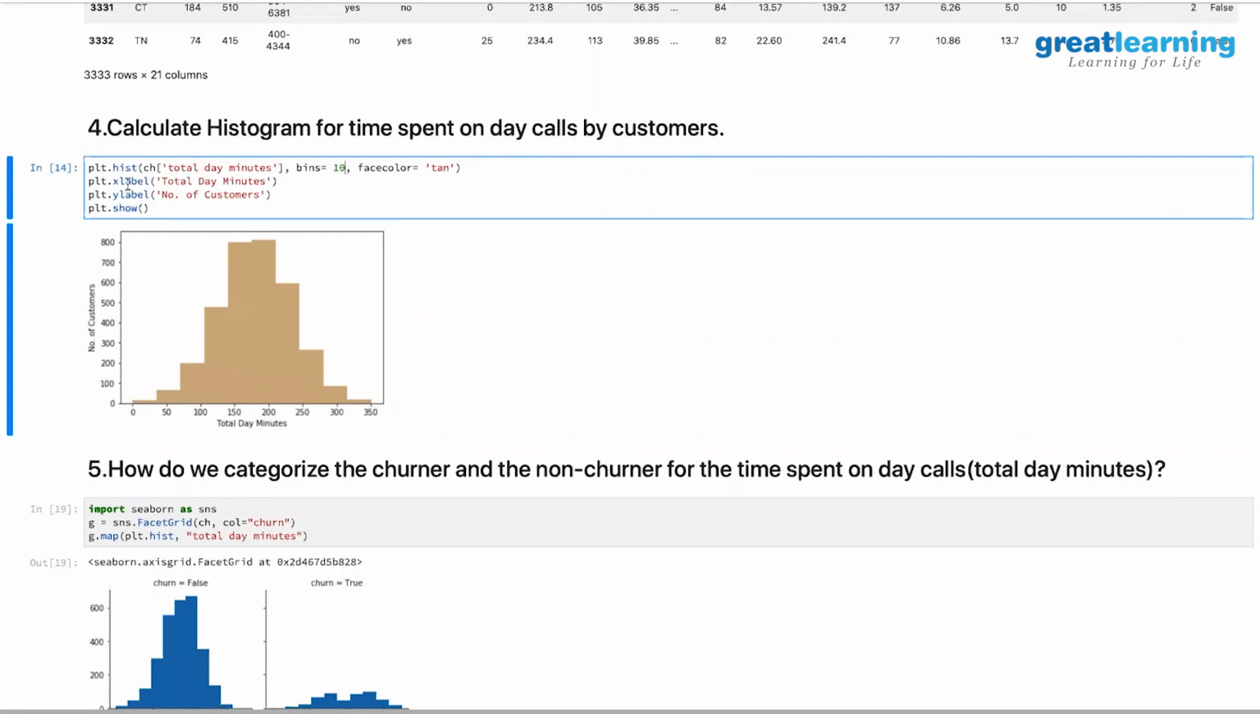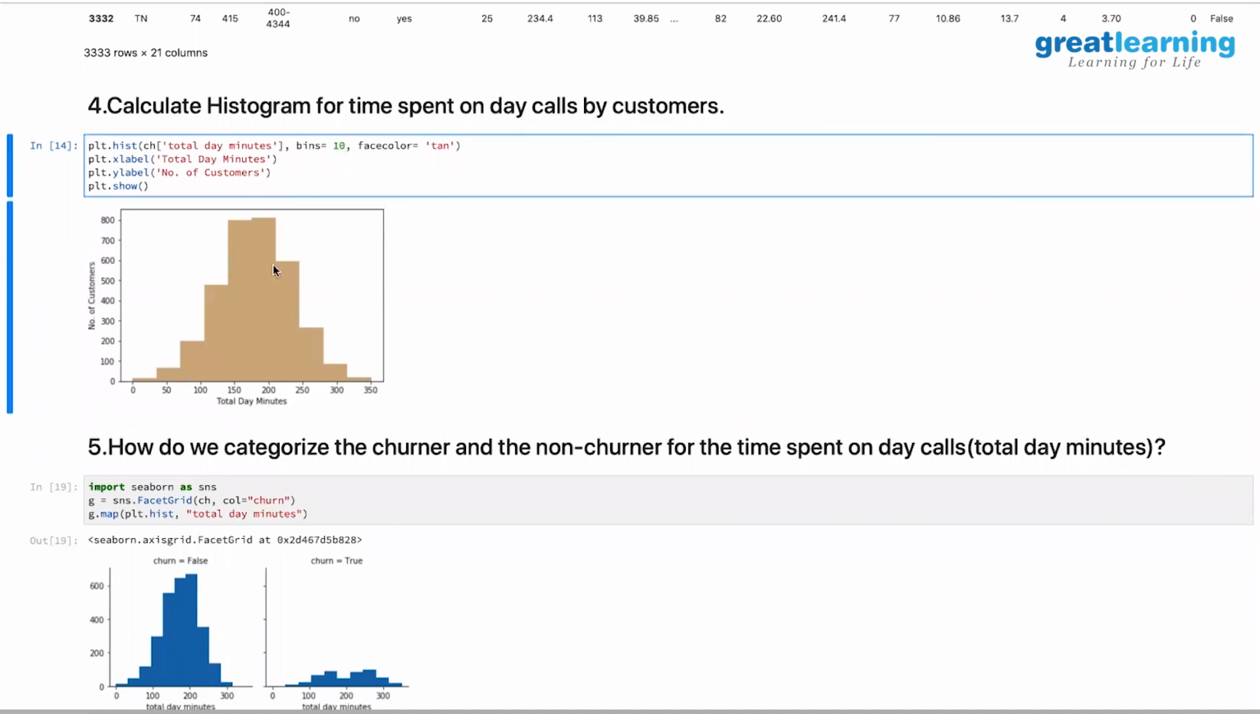And on the x-axis, you are just putting a label of total day minutes, and on the y-axis you are putting total number of customers, because this is just a frequency count of the customers by the total day minutes column. You see what this distribution is looking like?